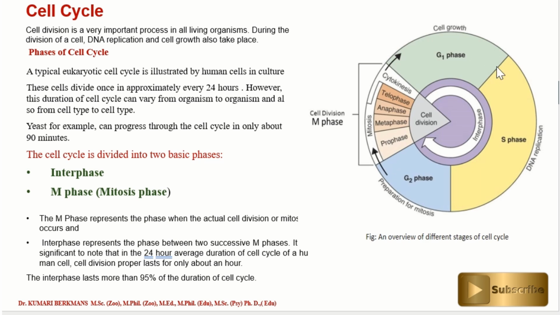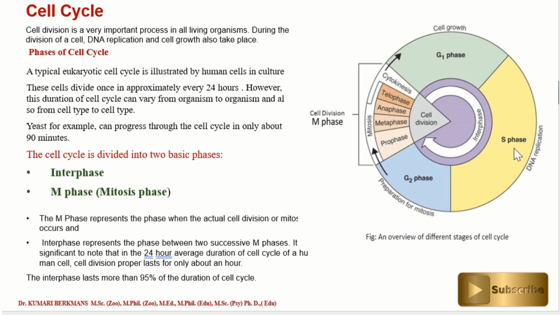So let us see the human cell division, mitosis. The first phase is the interphase, and under the interphase, the first one is the G1 phase. What happens in this phase? The cell grows. For the cell to grow it needs some necessary things, isn't it? So the nuclear plasm should increase and the cytoplasm should increase. So growth takes place. Cell growth takes place in the G1 phase.